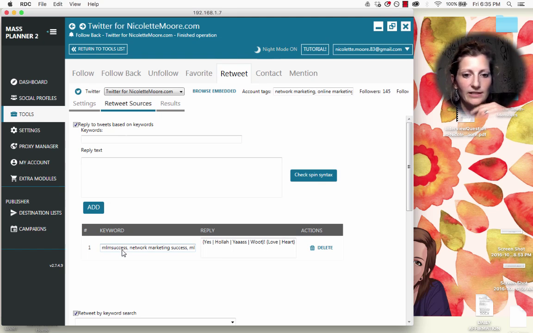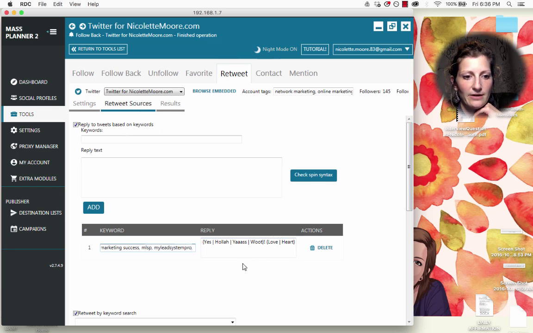And then what I have right here is my spin syntax. Depending on what Mass Planner pulls out of this, it'll say yes, love, and then I think I have this or that. So yes, love this, or yes, love that, holla, love this, holla, love that, kind of thing. So it's going to kind of cycle through and create several unique different phrases from this spin syntax. So that's what I have right here.